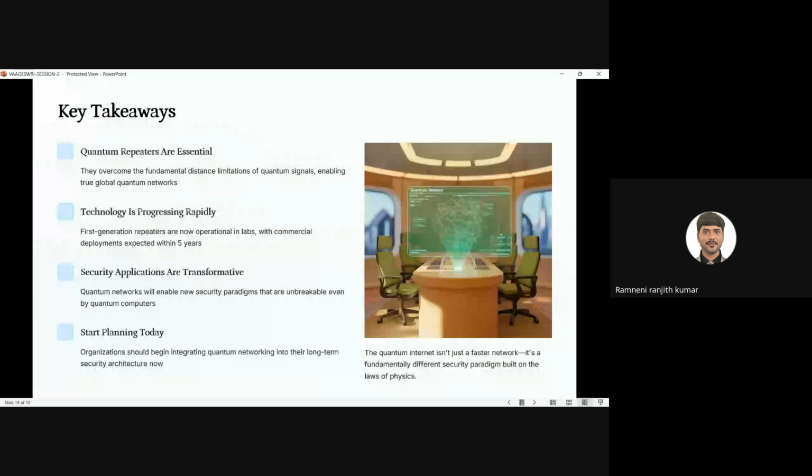And key takeaways. Quantum repeaters are essential for extending quantum technology. Quantum repeaters are essential for scaling beyond 100 kilometers, to transfer data above 100 kilometers. We should use quantum repeaters. Next one is that technology is advancing rapidly. Technology is